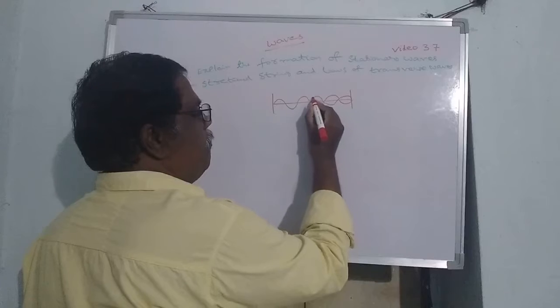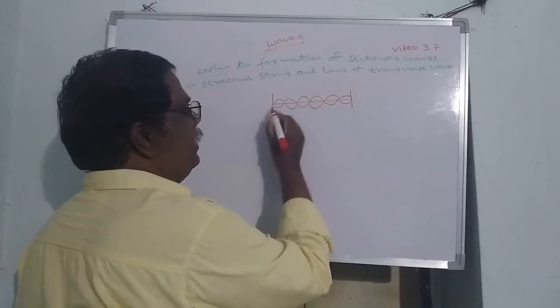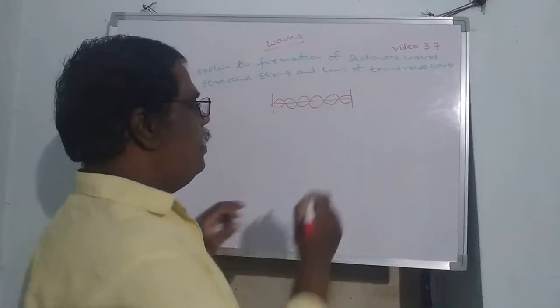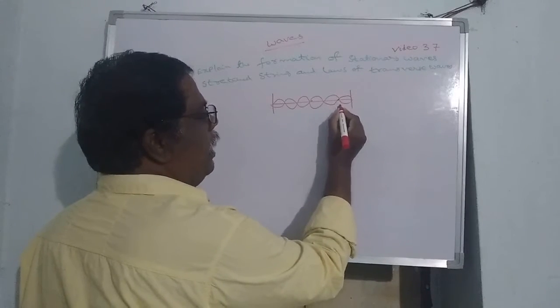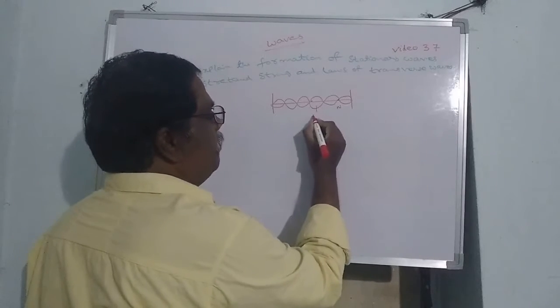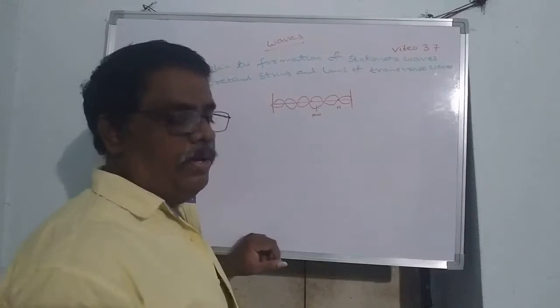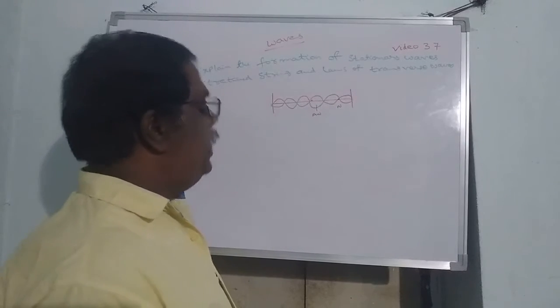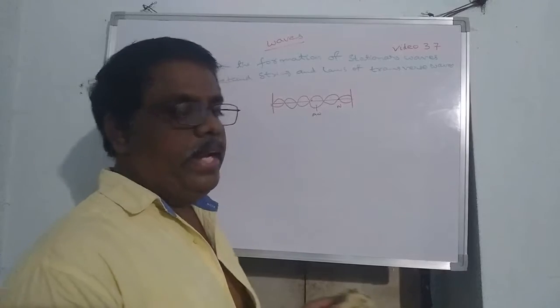That means they overlap along its length. They superimpose with each other, so they form nodes and antinodes. Where the molecules get minimum displacement, it is a node. Where the molecules get maximum displacement is called an antinode. This is the formation of a stationary wave in a stretched string.